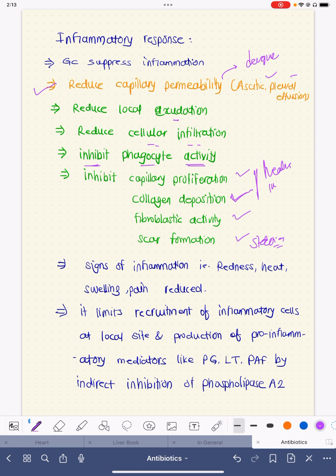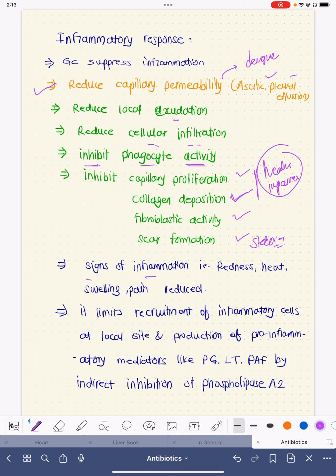The collagen deposition is inhibited, capillary proliferation is inhibited, so healing can be impaired. That is the reason why in wounds, any patient who has a road traffic accident or injuries or diabetic foot, at that particular time steroids are usually not given or they are discontinued for some period of time to promote wound healing.